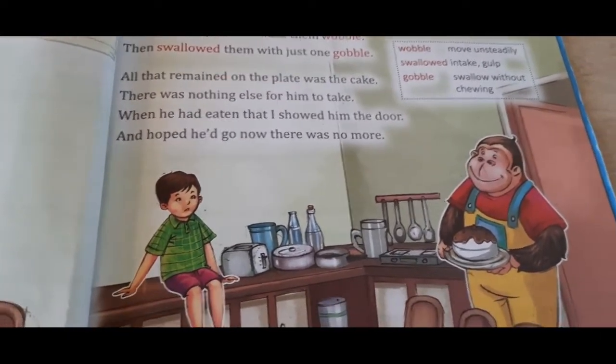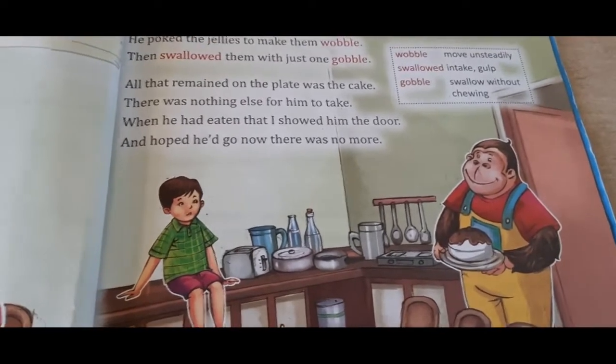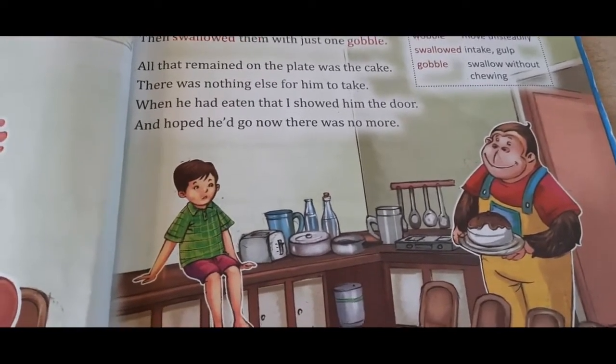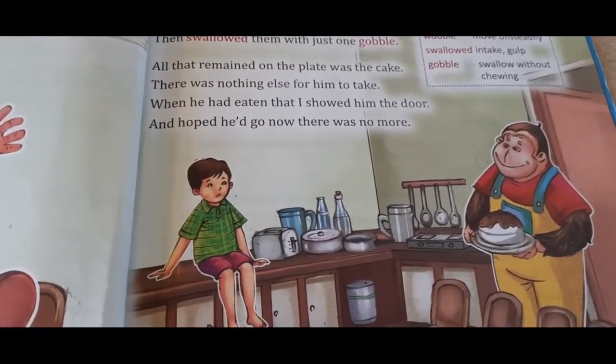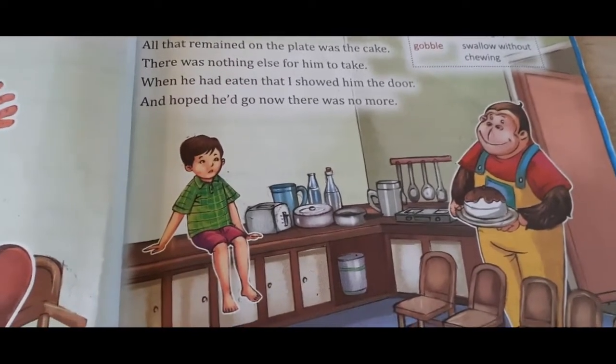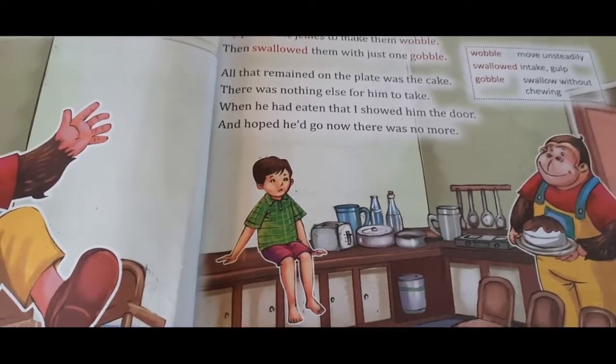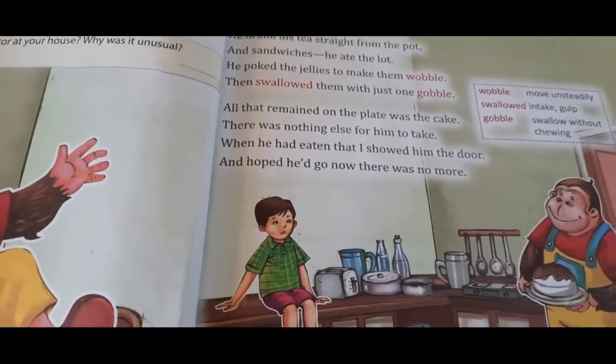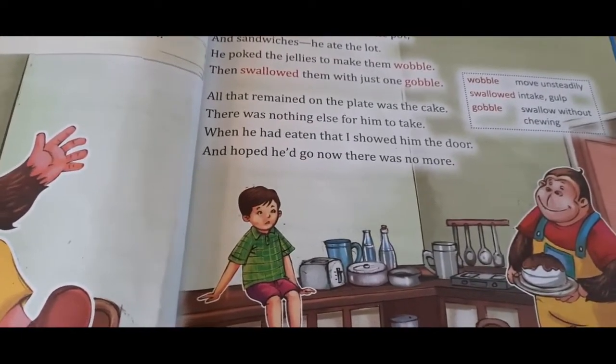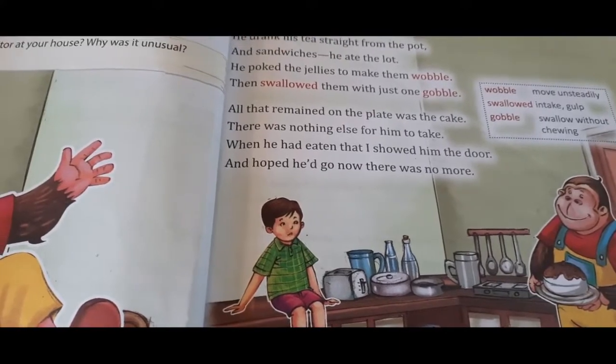So, when there was nothing left for the gorilla to eat, what did the little boy do? He showed him the door because he thought that now there is not any substance left for the gorilla to eat. So the little boy thought, let me show the gorilla the way to the door, then he would go back.